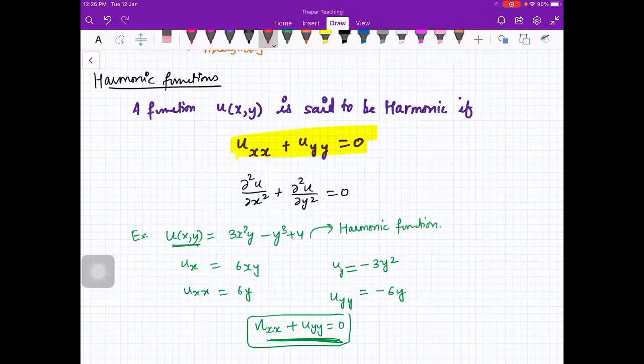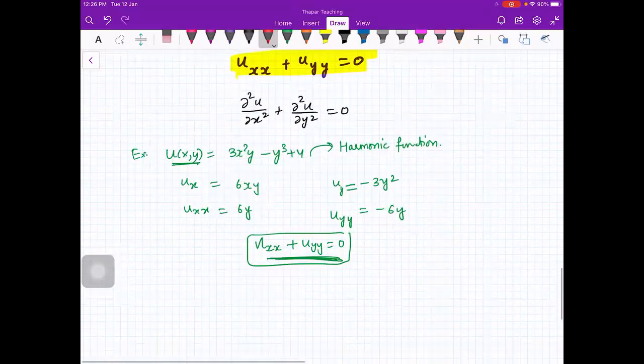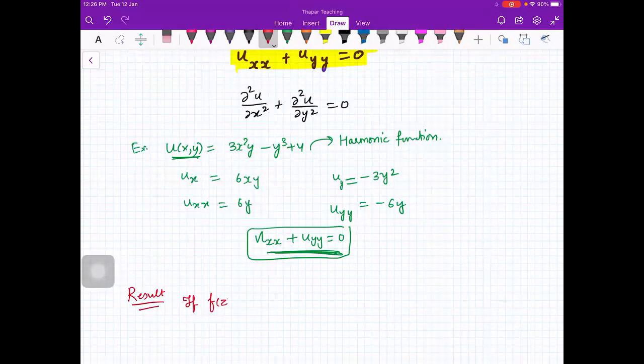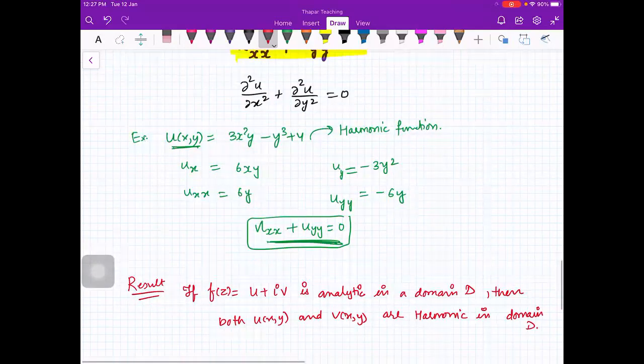Okay. Now, what is the relation of harmonic functions with complex valued functions of a complex variable? So, we have this result that if f of z is equal to u plus iota v and is analytic in a domain, say D, then both u and v are harmonic in domain D. Okay. So it is very easy to prove.